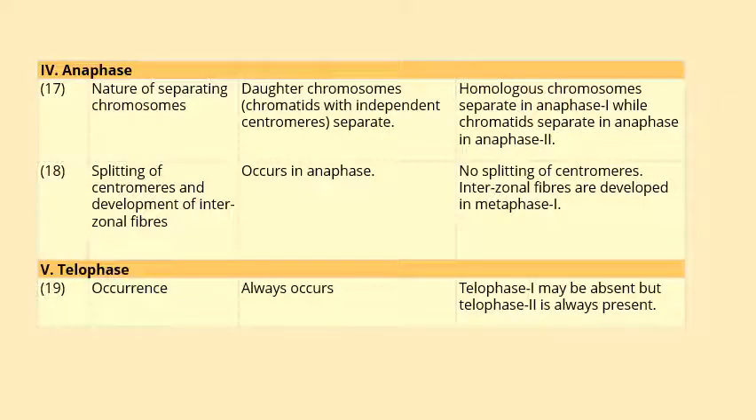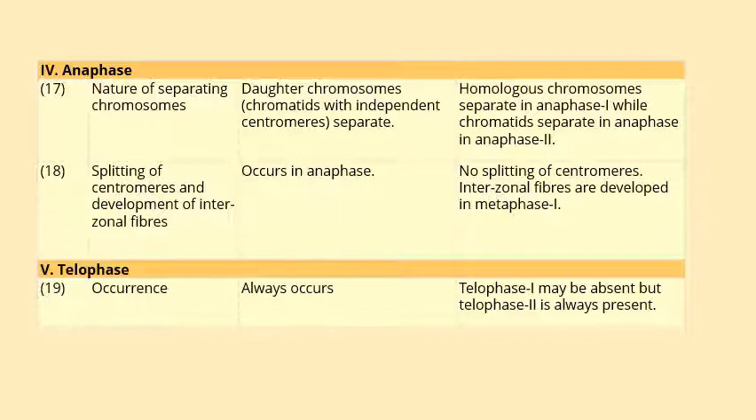In anaphase of mitosis, the daughter chromosomes separate easily because the chromatid is independent with its own centromere, whereas in meiosis homologous chromosomes separate in anaphase 1 while chromatids separate in anaphase 2. The splitting of the centromere and development of interzonal fiber take place in anaphase of mitosis. There is no splitting of the centromere, and interzonal fibers are developed in anaphase 1.